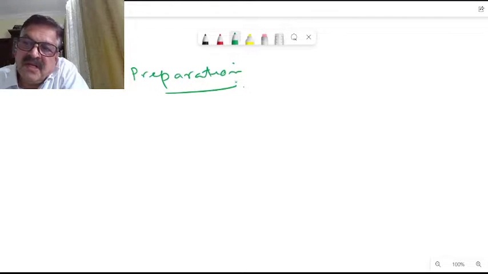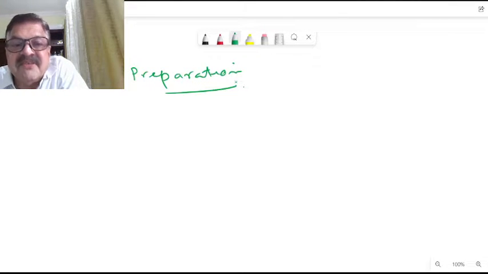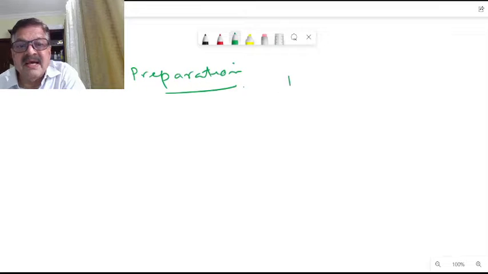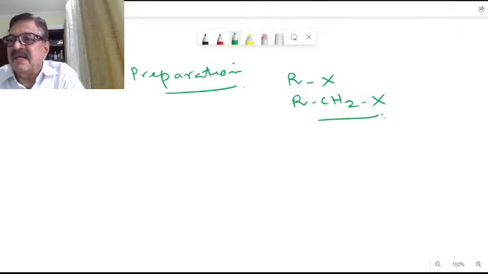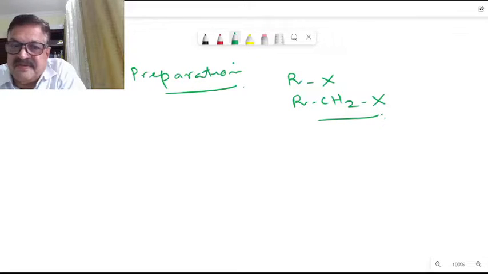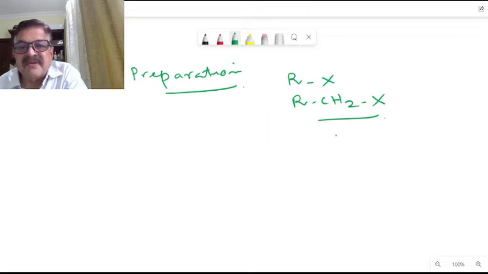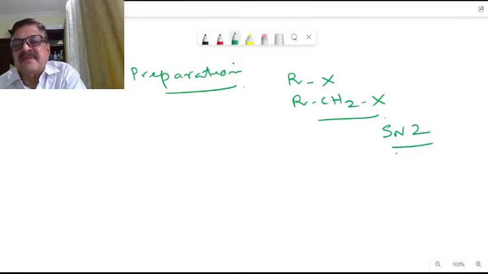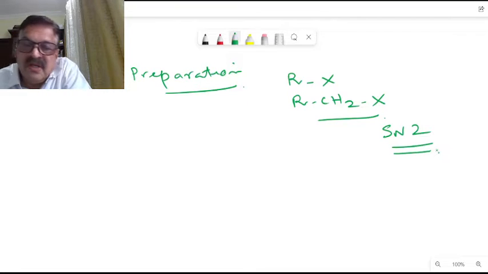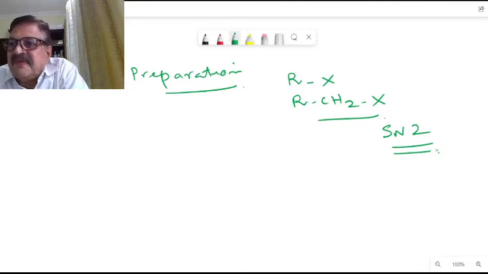Alcohols and ethers are both common products of nucleophilic substitution reactions. They are synthesized from alkyl halides. We can represent an alkyl halide as RX, or RCH2X, whichever way you write it. So, through nucleophilic substitution reactions of an alkyl halide, we can get an alcohol. What is the type of reaction? This is an SN2 reaction. Alcohols and ethers are both common products of nucleophilic substitution reactions. They are synthesized from alkyl halides by SN2 reactions.